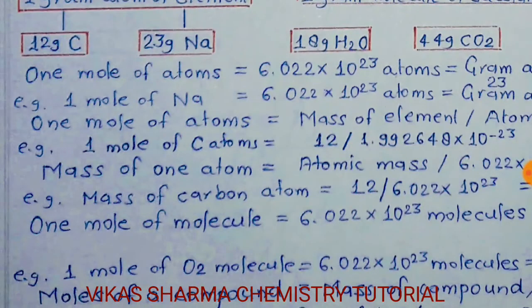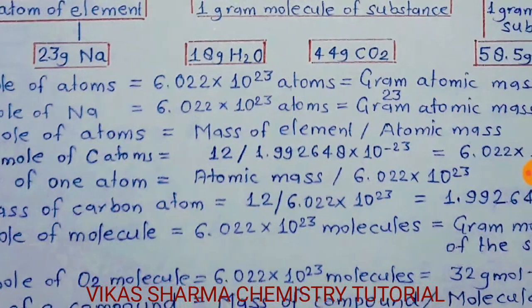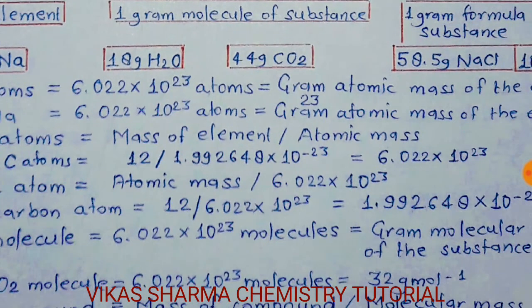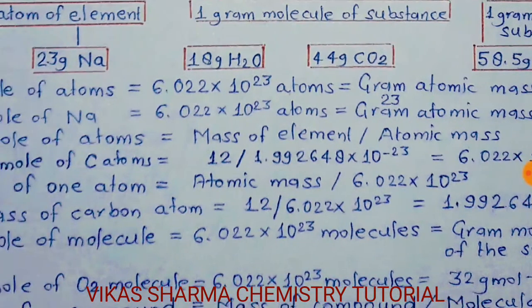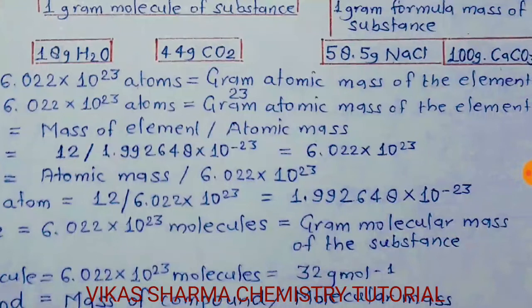So the mass of 1 atom, if we want to calculate in a simple way, we put the value of atomic mass and divide by the Avogadro number. So 12, the atomic mass of carbon, divided by the Avogadro number. So the answer for 1 atom of carbon is 1.992648 into 10 to the power minus 23.